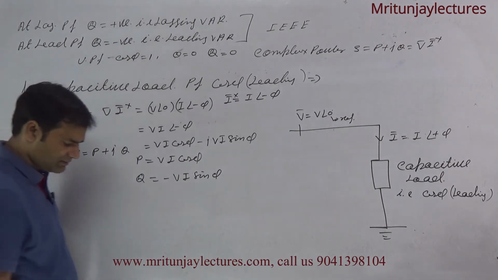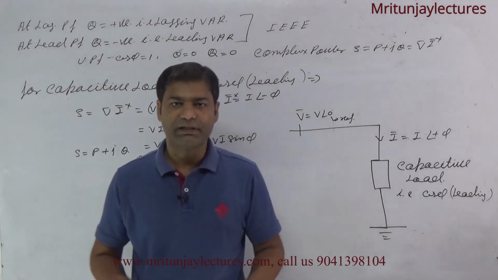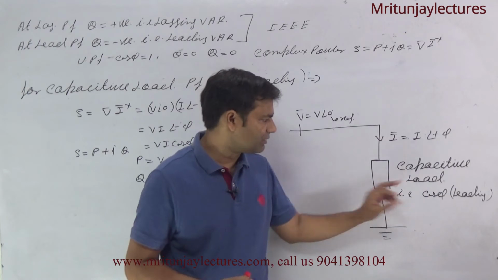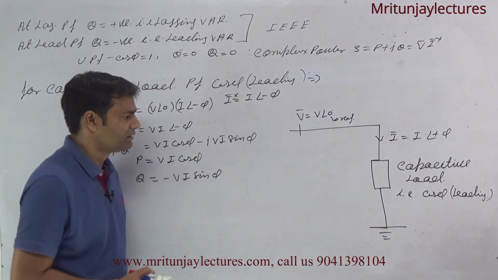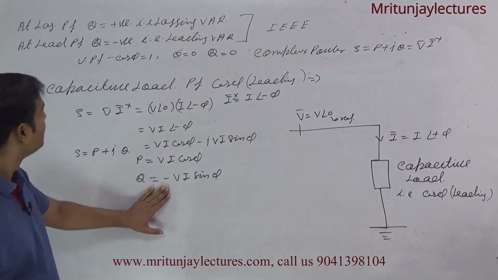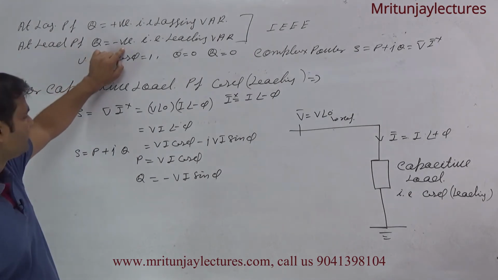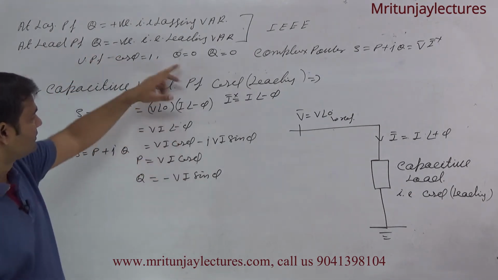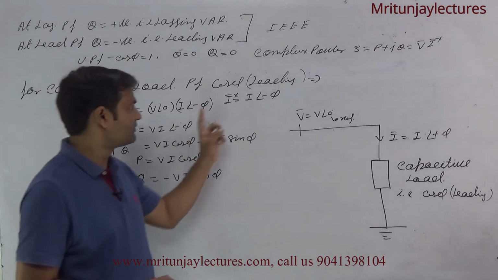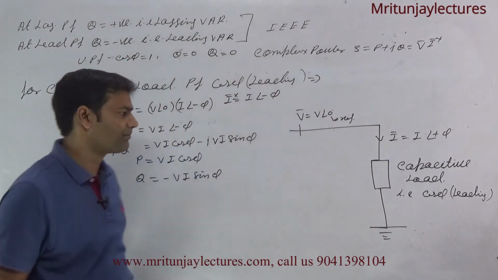According to the fundamental concept, standard sign convention, capacitive load means leading power factor, and Q is negative. Clear? Q is also negative. It means this follows standard sign convention.